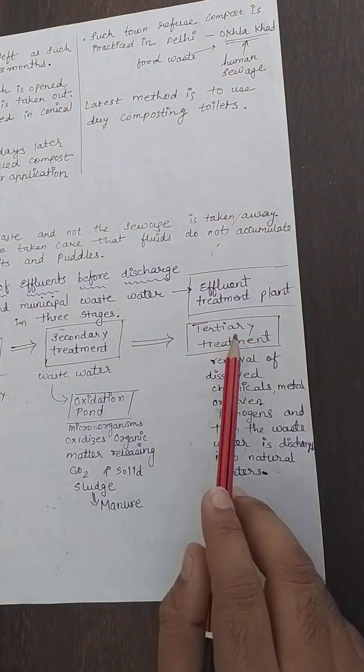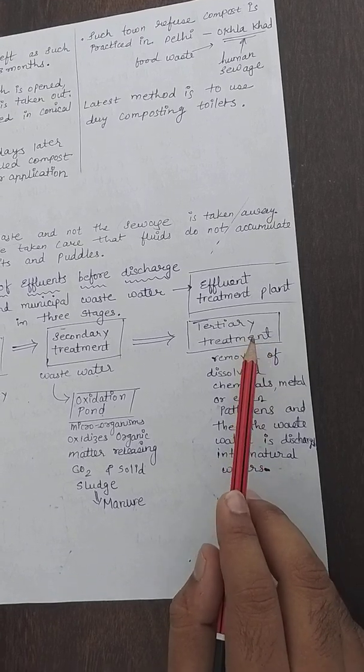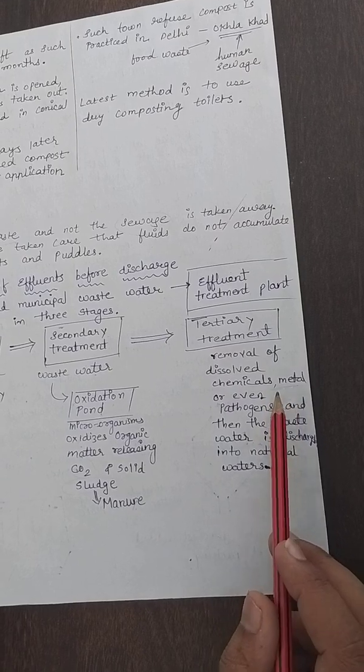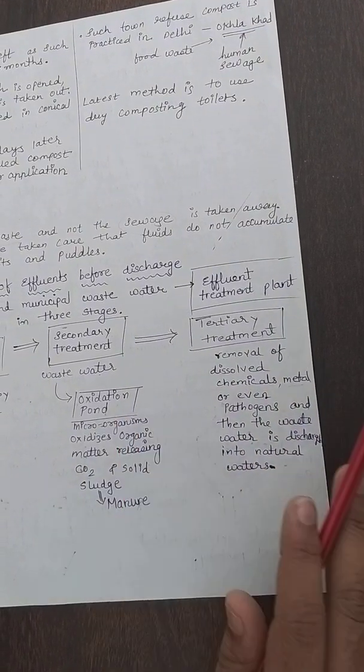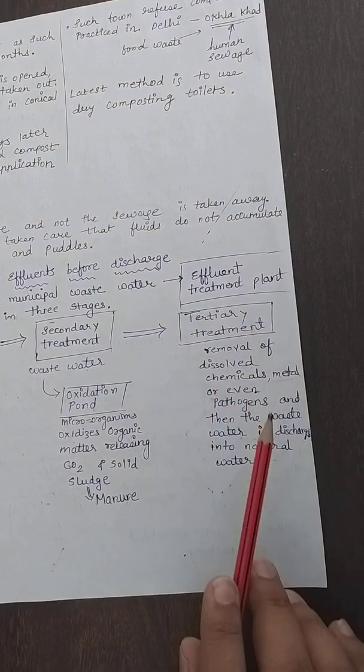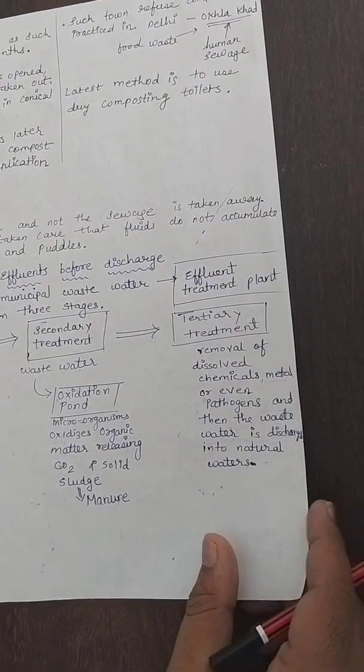Furthermore, the water is taken into the tertiary treatment plant, where removal of chemicals takes place. Even certain metals or pathogens that could be present are all removed, and then the pure water will be discharged into natural waters.